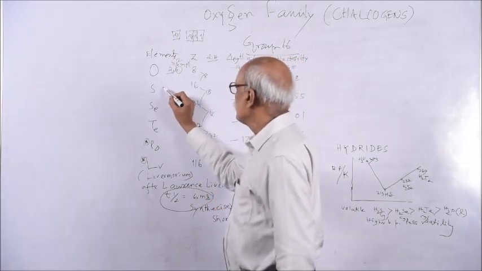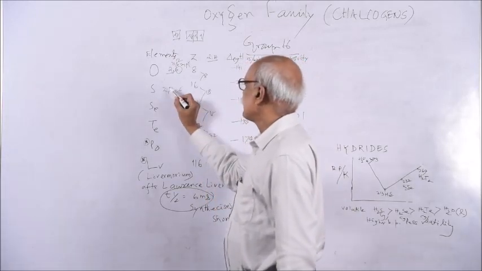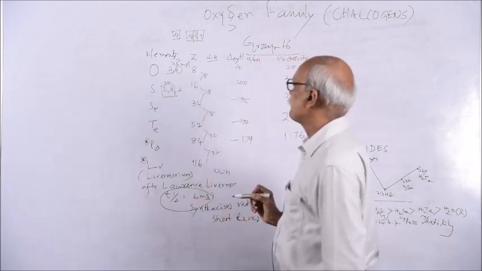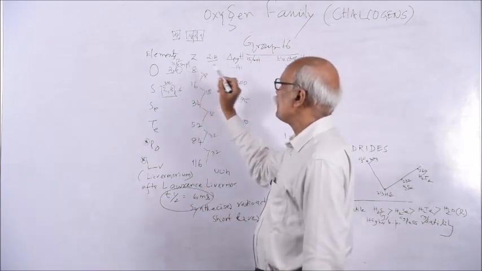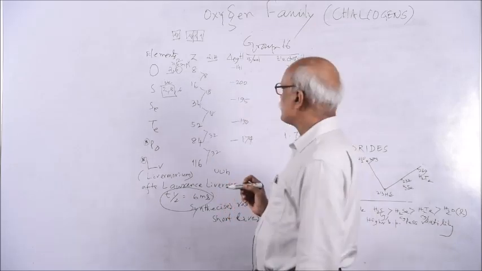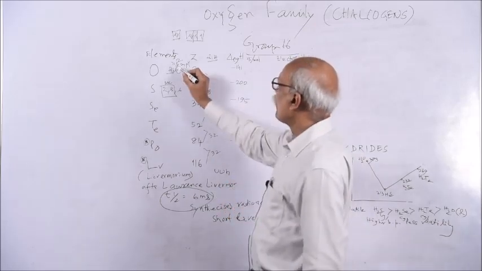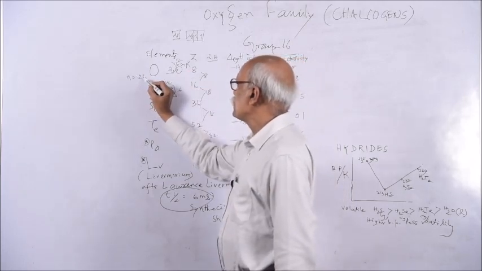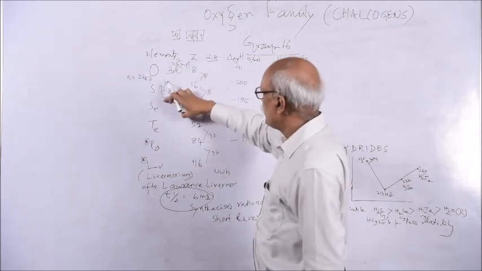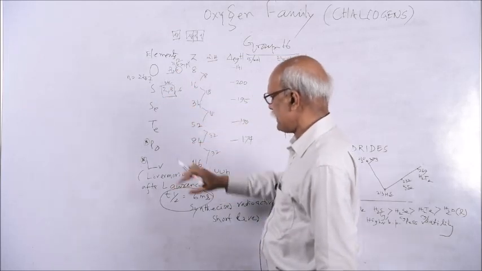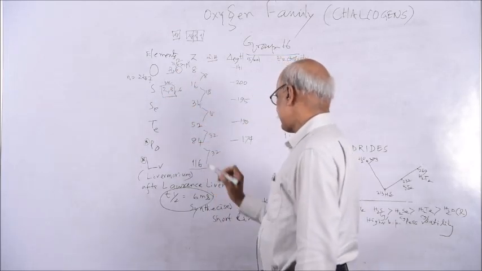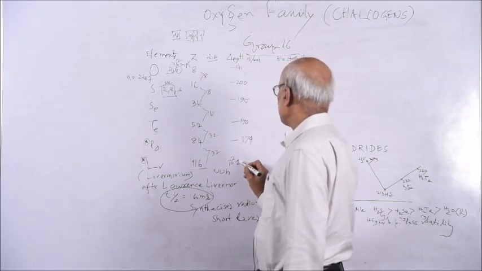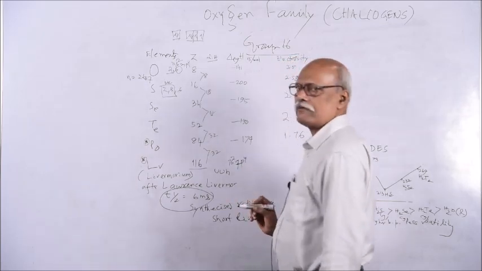Similarly, sulfur is 2,8,6. The kernel is the configuration of neon, and 6 means 3s2 3p4. In general you can call it ns2 np4, where n varies from 2 to 7. So in this last case you will find the configuration 7s2 7p4.